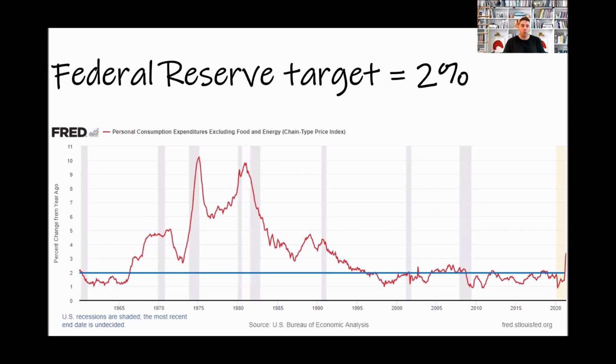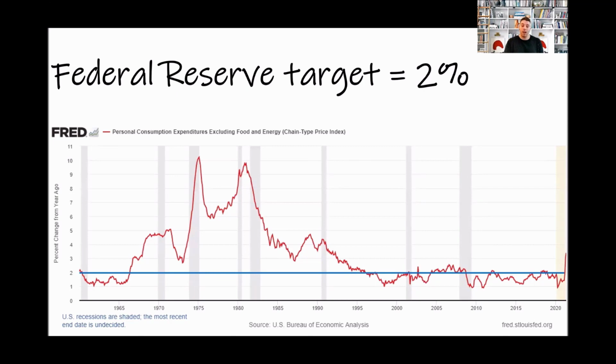Historically, the Federal Reserve targets a 2% inflation rate. Over the last 20 or 30 years this has become more of a norm, not something that we saw in the 60s, 70s, and 80s, where we did see really high inflation. Since about 2000, the core inflation rate has bounced around 2%.